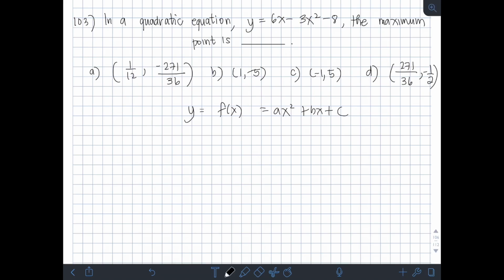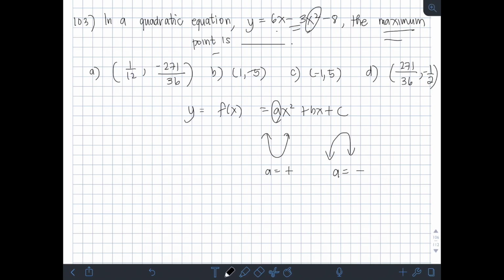So, pwedeng graph nito is a parabola opening upward or opening downward. Kapag upward, yung a natin, numerical coefficient ng x squared is positive. Kapag downward, yung a natin is negative. Okay? So, dahil dito sa given natin is y is equal to 6x minus 3x squared minus 8, meron tayong maximum point. Kasi nga, yung numerical coefficient nung x squared natin is negative 3.